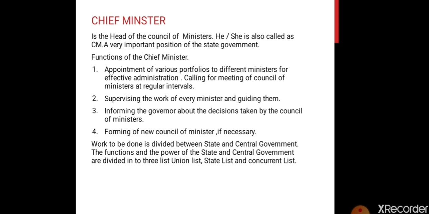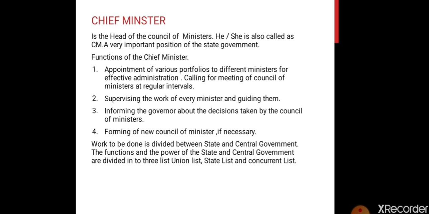In our previous chapter on government we have studied that the work of the entire nation has been divided into many layers. First is the state government, then the union government and the local government that we studied in the past chapter. And the functions and powers of the state and central government are divided into three lists: state list, concurrent list and the union list.